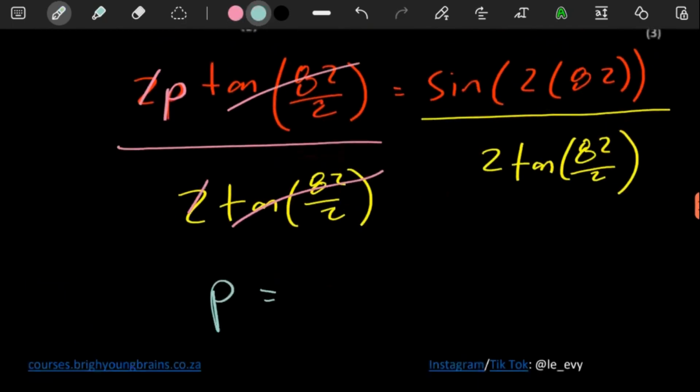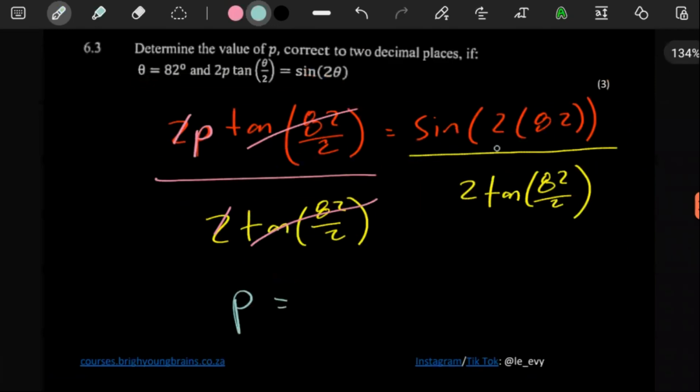P is going to be equal to whatever this value is, of which this value we can put in our calculator, because why not? They literally just said give it to 2 decimal places, and we have the calculator, so you might as well use it. So all this in our calculator, it is giving us 0.16. So easy mark.